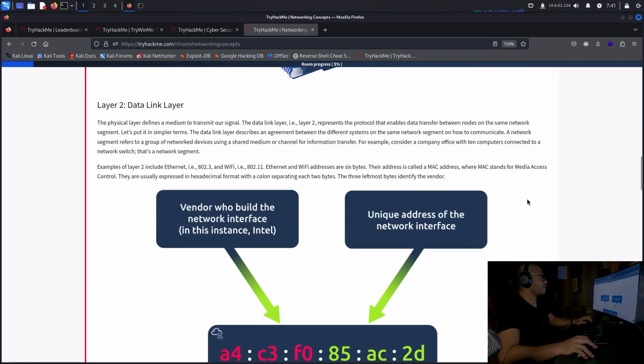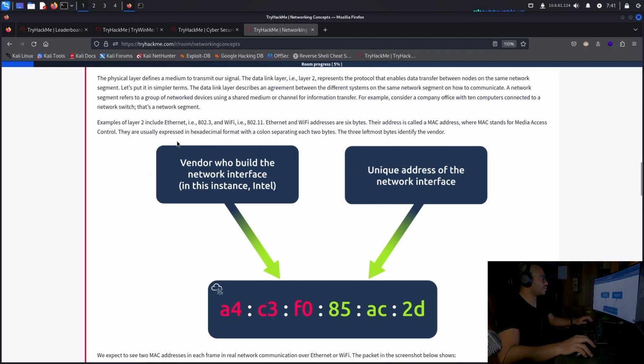Layer 2, data link layer. The physical layer defines a medium to transmit our signal. The data link layer, or layer 2, represents the protocol that enables data transfer between nodes on the same network segment. Let's put it in simpler terms. The data link layer describes an agreement between different systems on the same network segment and how to communicate. A network segment refers to a group of network devices using a shared medium or channel for information transfer. For example, consider a company office with 10 computers connected to a network switch. That's a network segment, right?